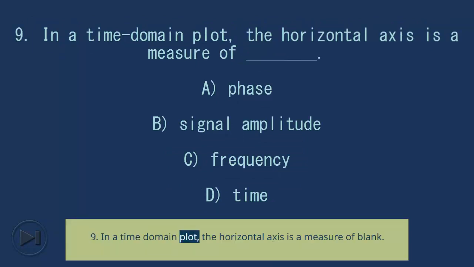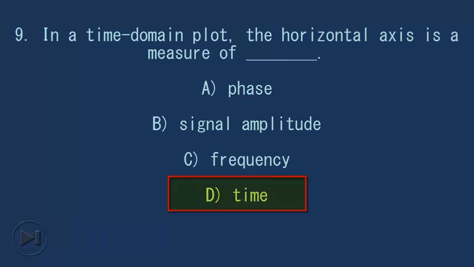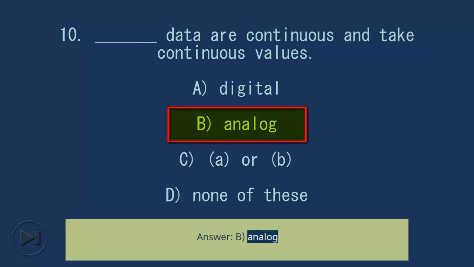9. In a time domain plot, the horizontal axis is a measure of blank. A. Phase. B. Signal amplitude. C. Frequency. D. Time. Answer, D. Time. 10. Blank data are continuous and take continuous values. A. Digital. B. Analog. C. A or B. D. None of these. Answer, B. Analog.